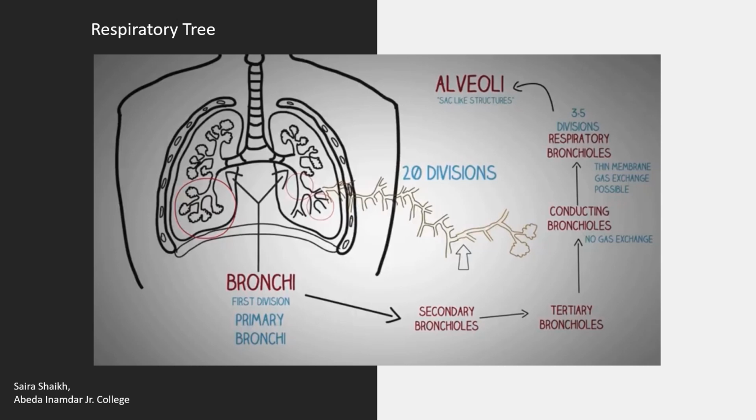Respiratory bronchioles have a thin respiratory surface, so a little exchange of gases is possible in this region. But the maximum gas exchange takes place at the region of the alveoli, as the alveoli are surrounded with a network of blood capillaries. From the nose, the air which has entered now reaches up to the alveoli.